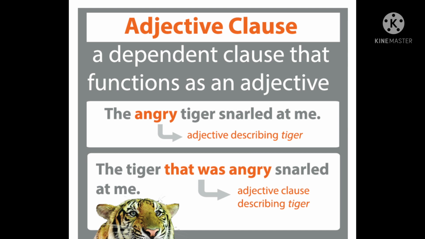So see the first sentence. The angry tiger snarled at me. It is an adjective. It describes the tiger. In the second sentence, the tiger that, remember, adjective class begins with a relative pronoun. So that is known as a relative pronoun. The tiger that was angry snarled at me. So here, that was angry is known as an adjective class.